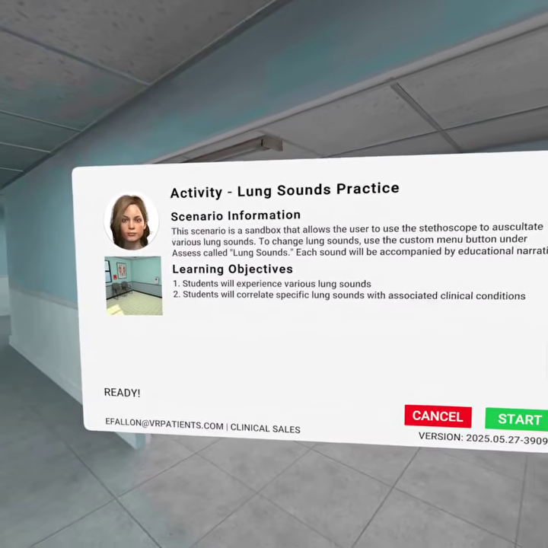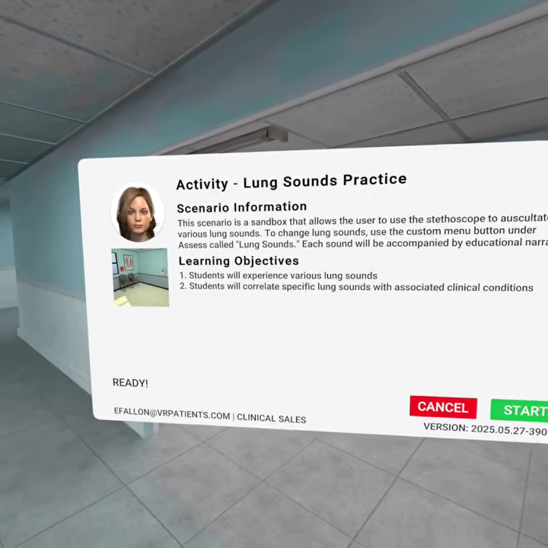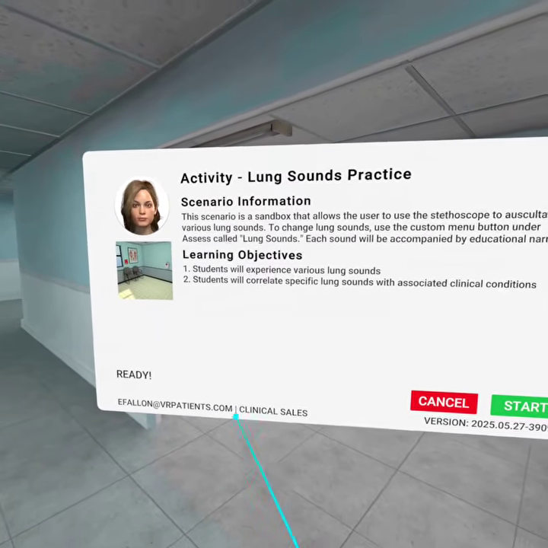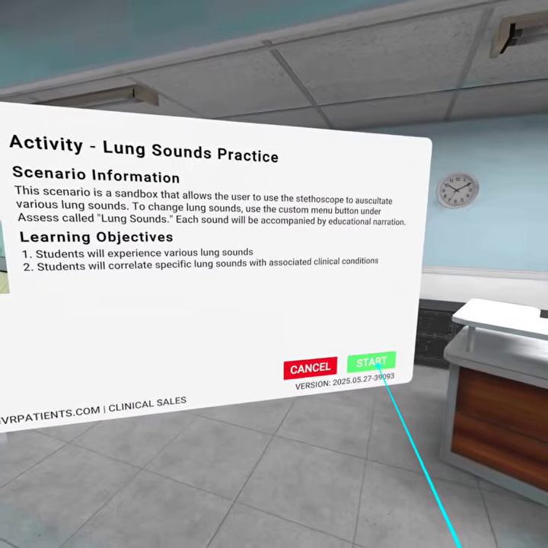Some pre-briefing information. So just telling us we're going to be hearing different lung sounds. There's going to be some narration with these, and then we can practice them as we'd like. So we'll go ahead and hit start.